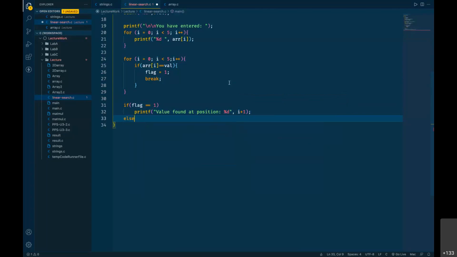And in the else part, you can simply print a message, "value not found".